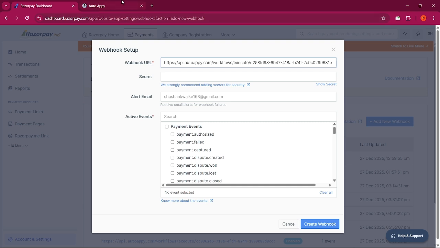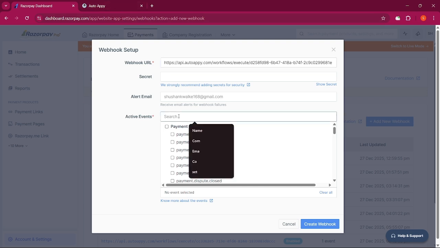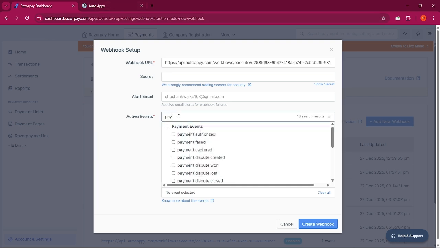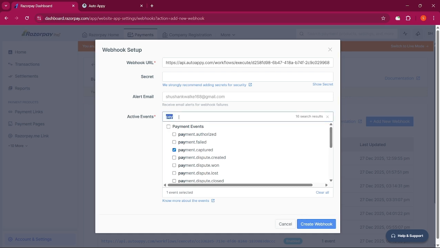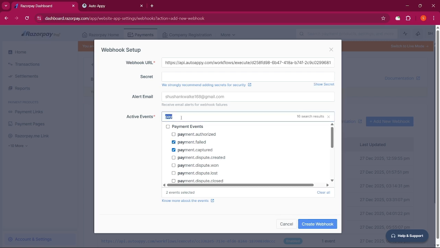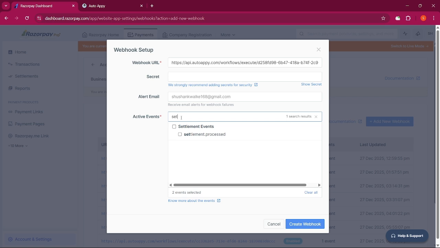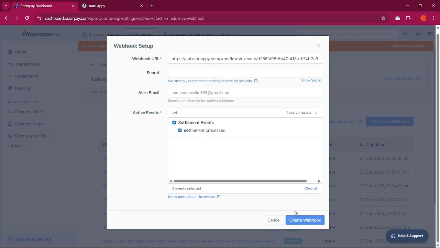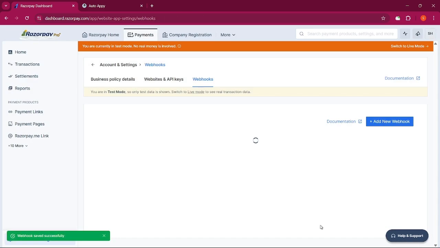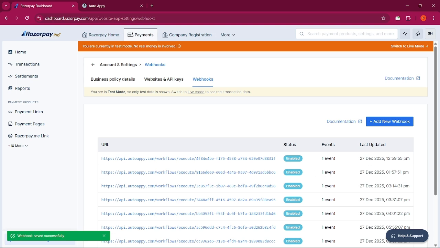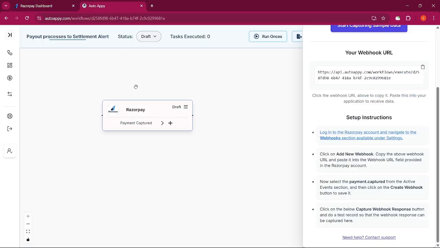Now, whenever the payment is captured, we want the webhook to be hit, and also when the payment fails or when it is settled. So select this one also. Now we select all the events. It's time to create the webhook. Yes, we have successfully created our webhook. Now it is working fine.